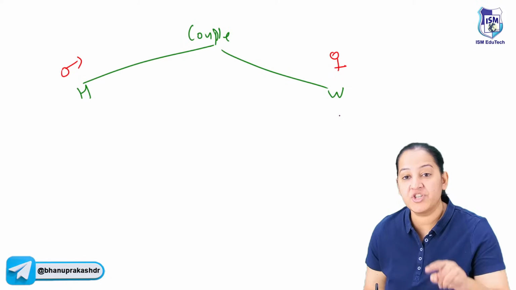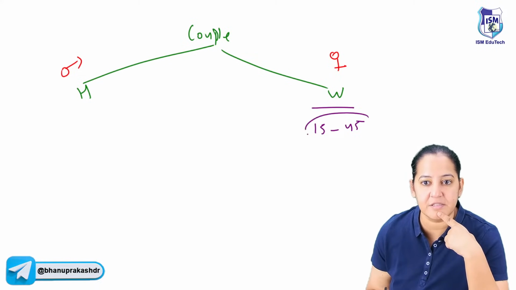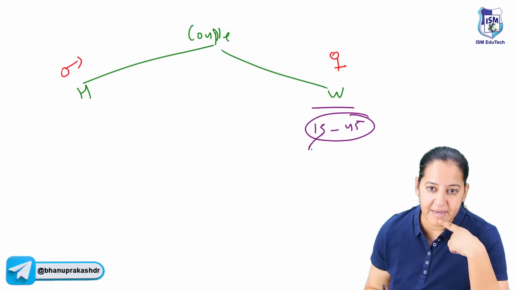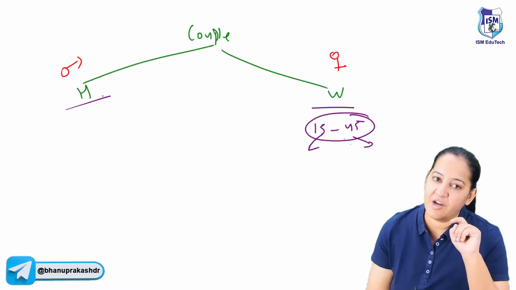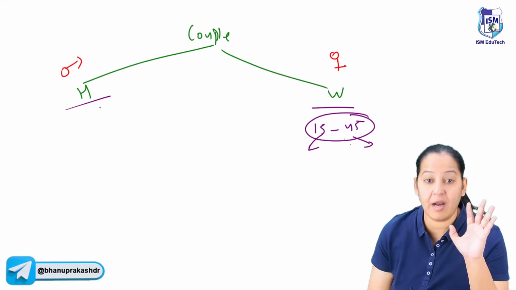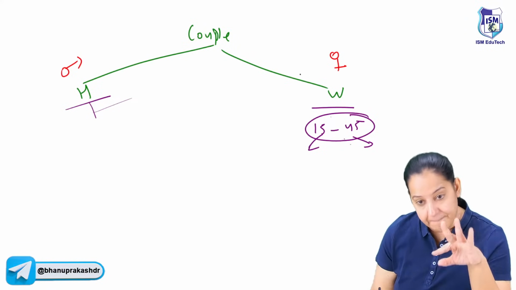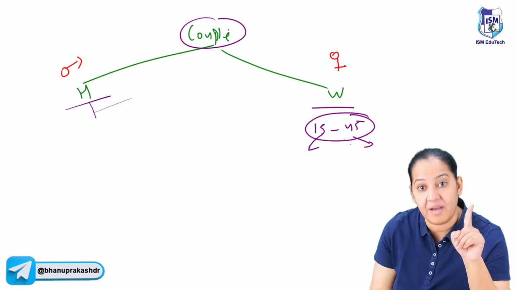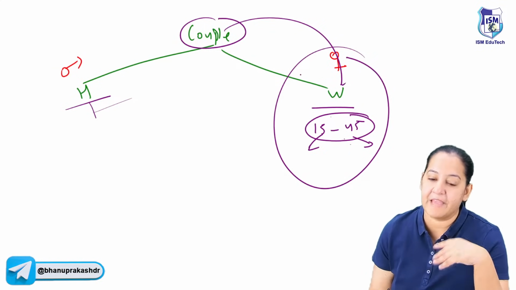Reproduction depends on the female age. From 15 to 45 years, this is the reproductive age of the female. Here the menarche, here the menopause. During these 30 years, the female can reproduce. Male can reproduce always. There is no age limit, I mean after puberty till death. So a couple in which the wife is in reproductive age is known as an effective couple.